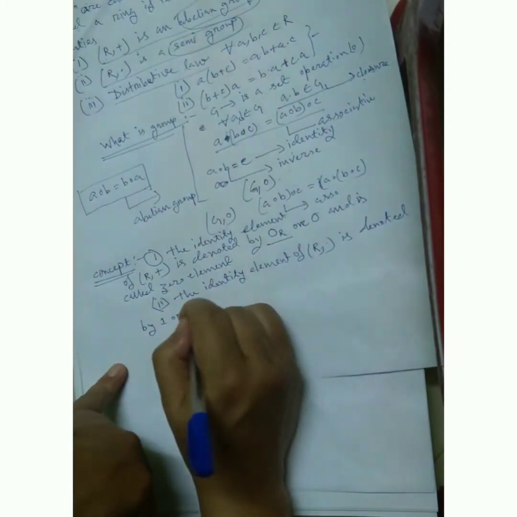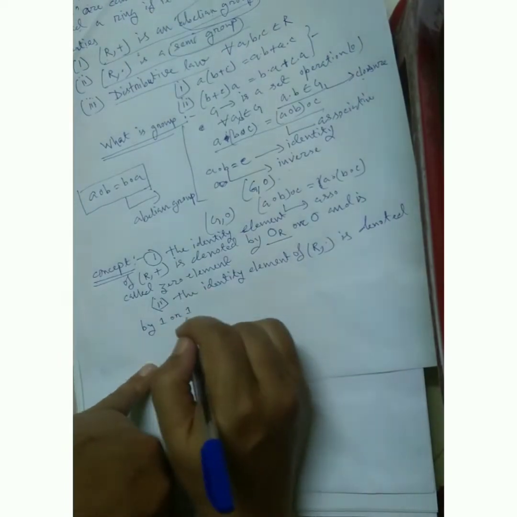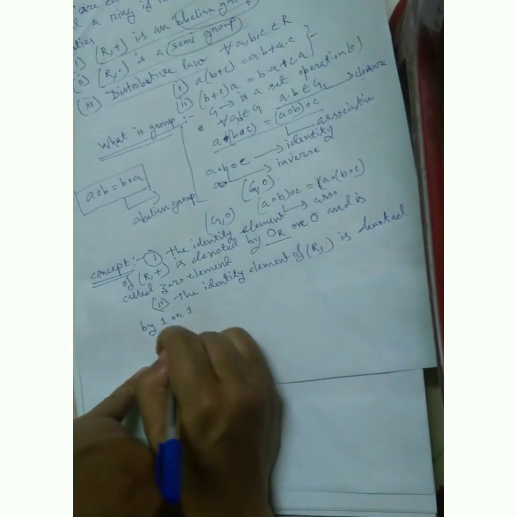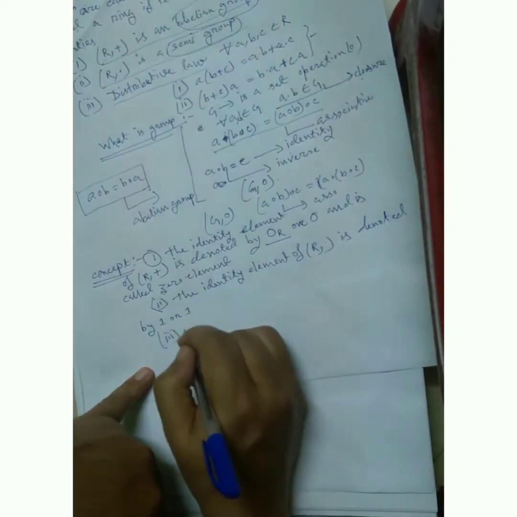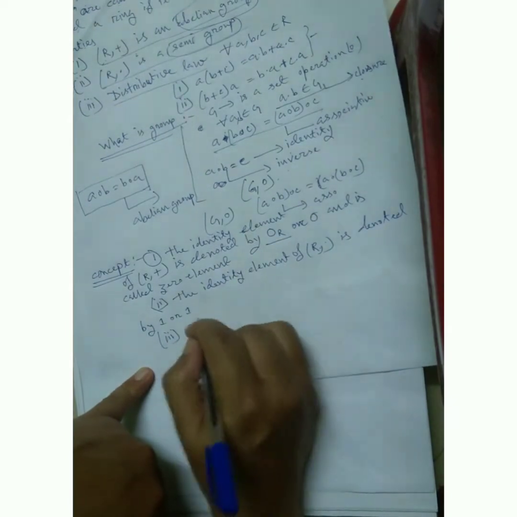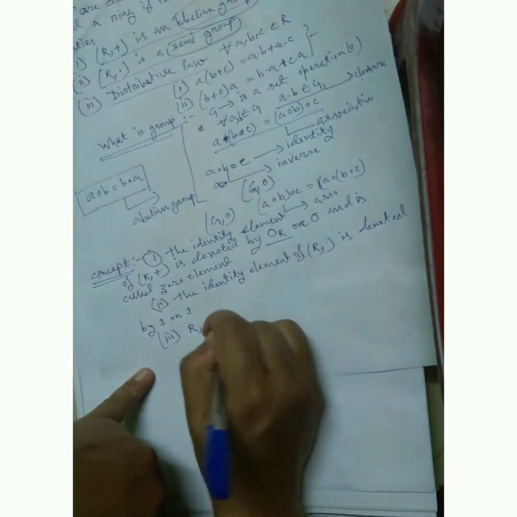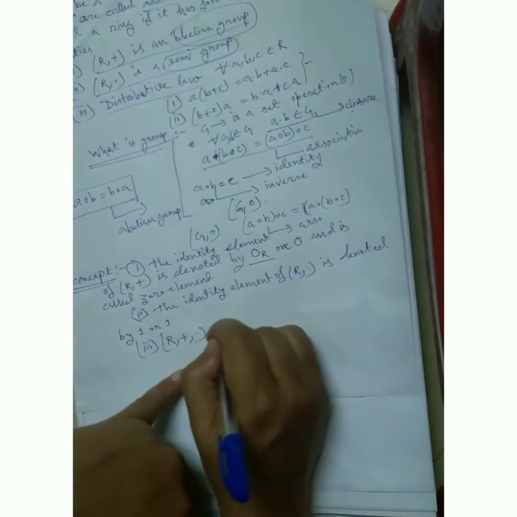And a commutative ring means the ring (R, +, ·) is commutative.